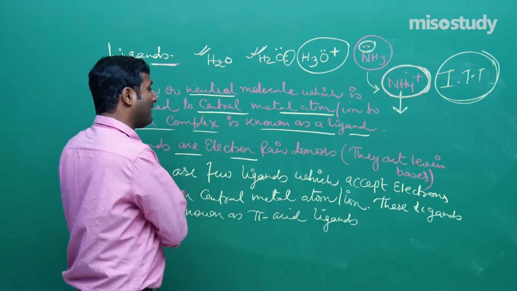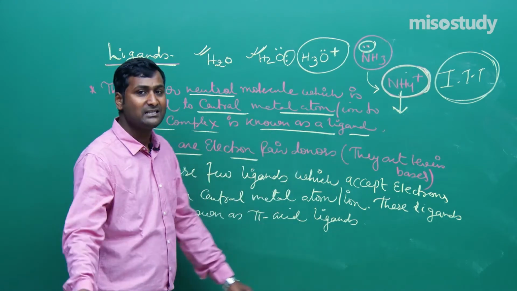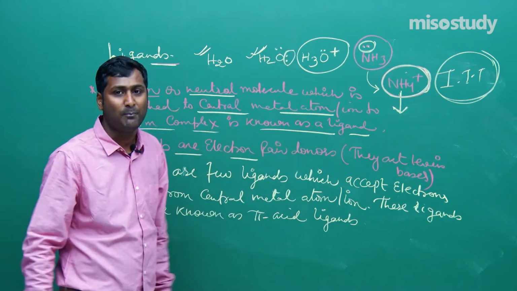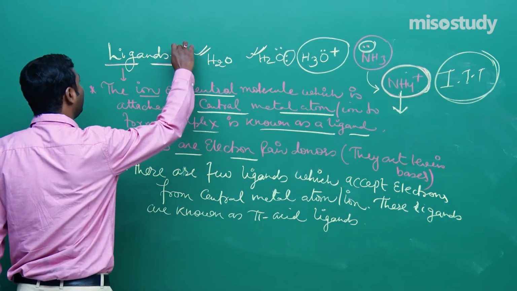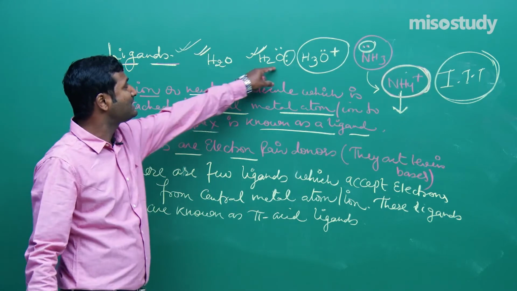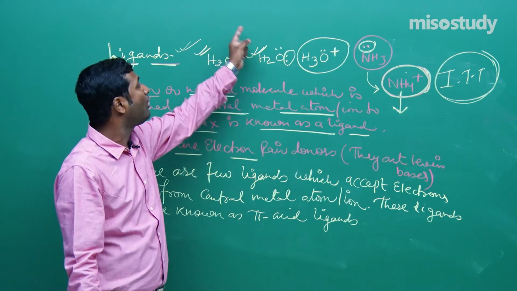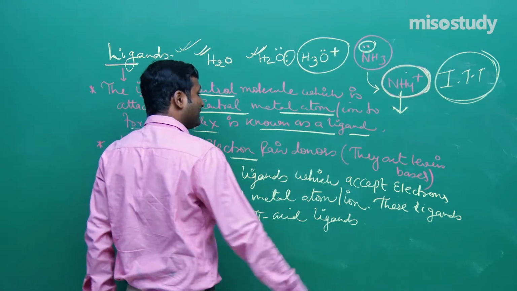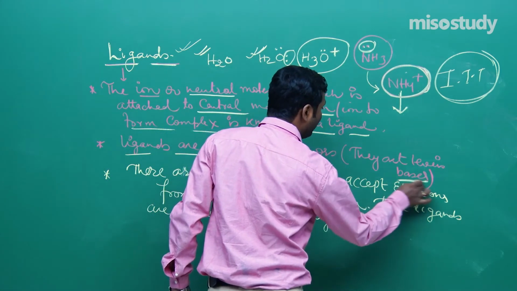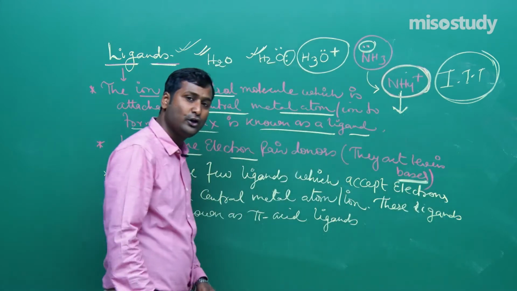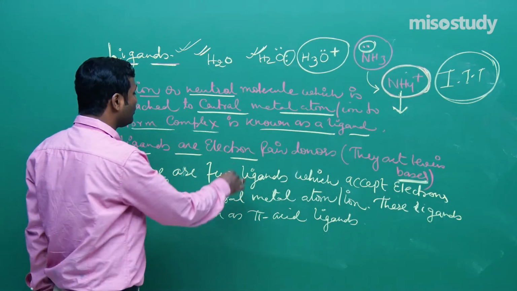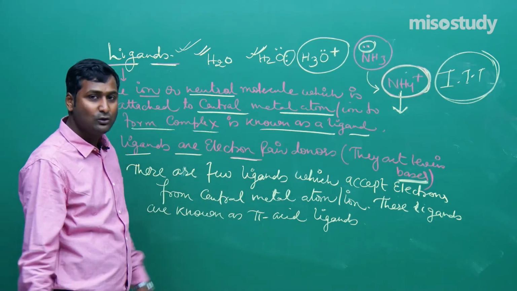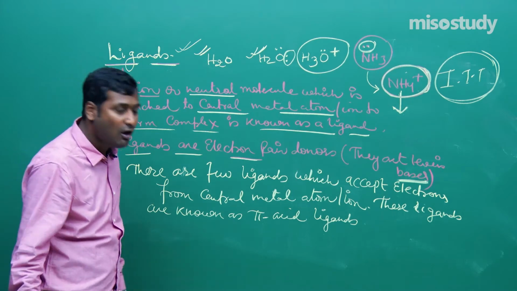So the simple definition of a ligand: any ion or molecule which contains a lone pair of electrons, or has a tendency to donate a lone pair of electrons, is treated as a ligand, and they are treated as Lewis bases. They are linked to the central metal atom via a coordinate bond.